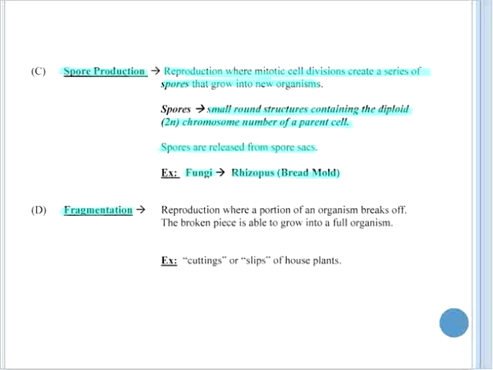Fragmentation represents another mode of asexual reproduction. In fragmentation, a portion of an organism breaks off. The broken piece is able to grow into a full organism. Cuttings or slips of houseplants that are placed in water and regrow roots and are then planted to form a new houseplant provide an example of reproduction through fragmentation.